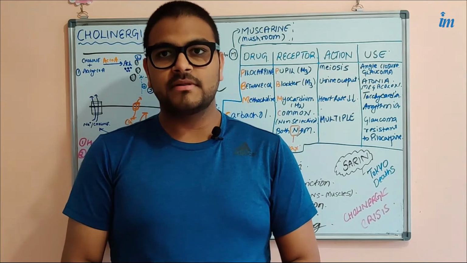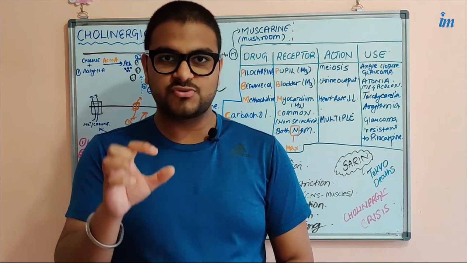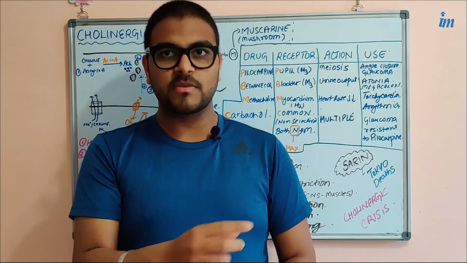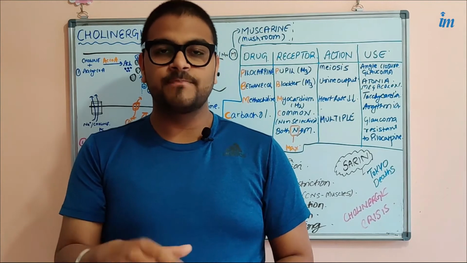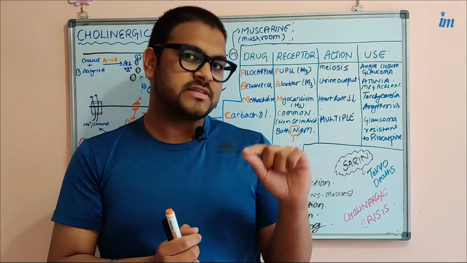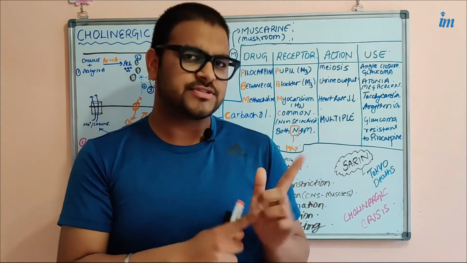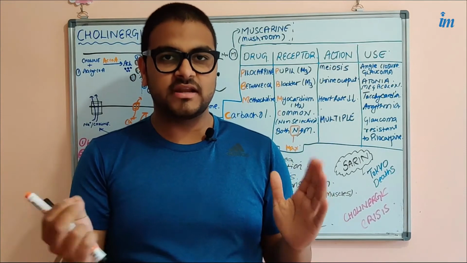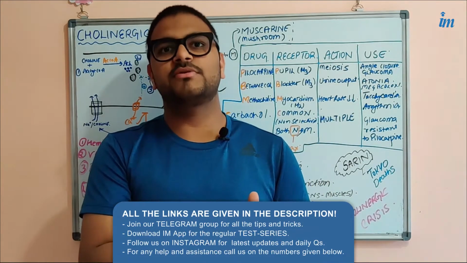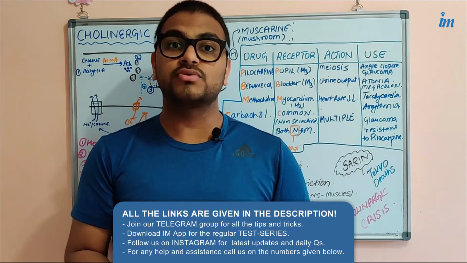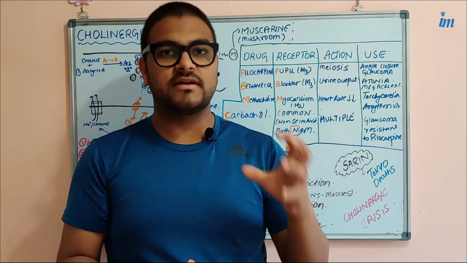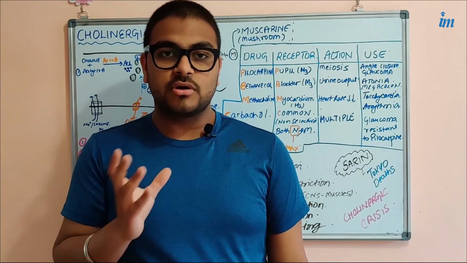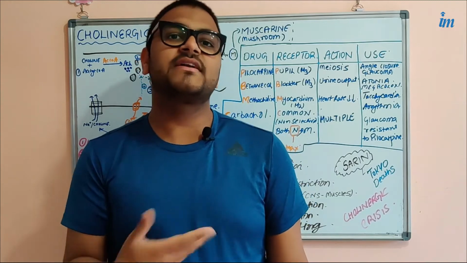For example, I want to constrict my pupils. We know that pupillary constriction is a function of the cholinergic system. So I can administer a drug that can bind to its receptors that are present on the pupil, that is muscarinic receptors present on the pupil. The direct acting cholinergic drug will bind to the M3 receptor on the pupil and it will produce the parasympathetic effect. What is the effect? Constriction of the pupil. So similarly, the cholinergic drugs we give depend on what effect you want to produce.